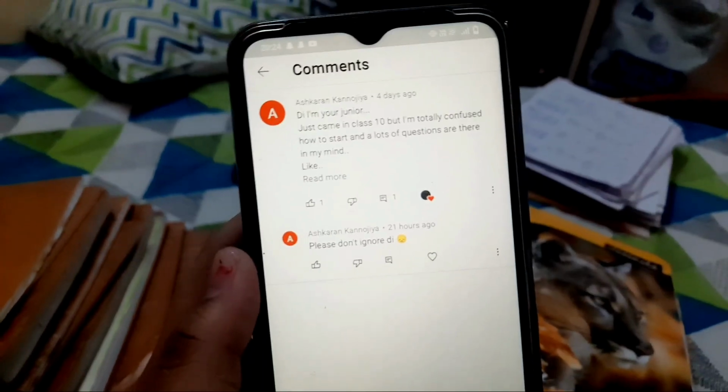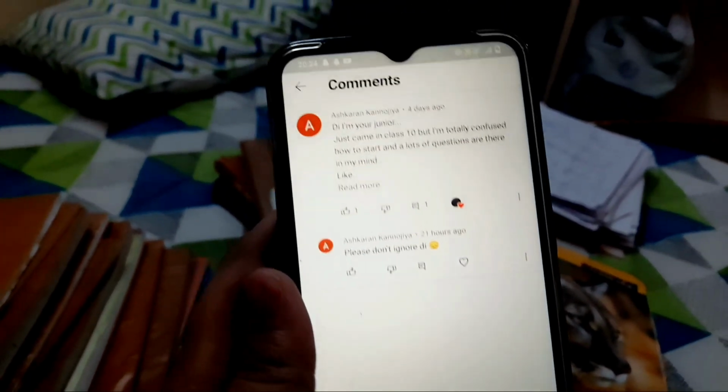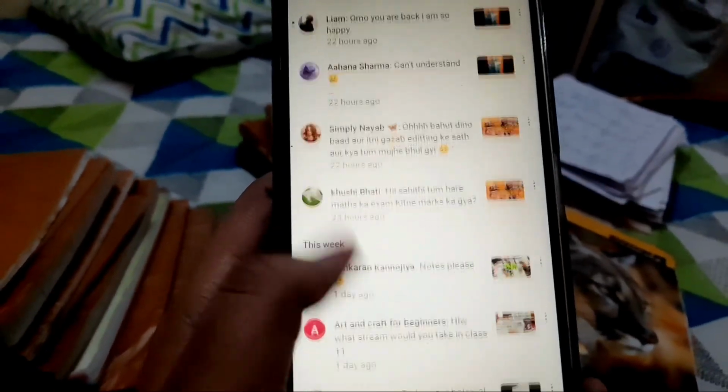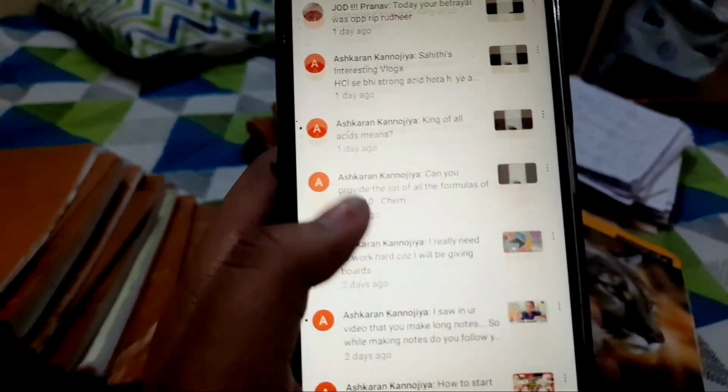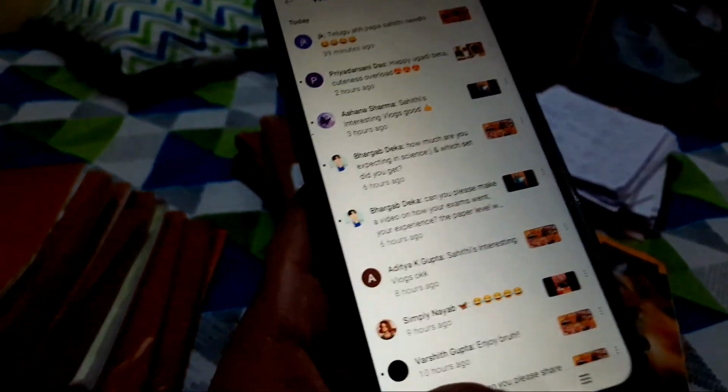Her name is Ashkaran Kanojia. I'm really sorry if I'm pronouncing her name wrong. She's our junior. She just entered 10th grade. She has been asking me in many comments to share my notes, and the comments which you guys write in the comment section are always positive. I get positive vibes after reading all those because the way you motivate me is always awesome.